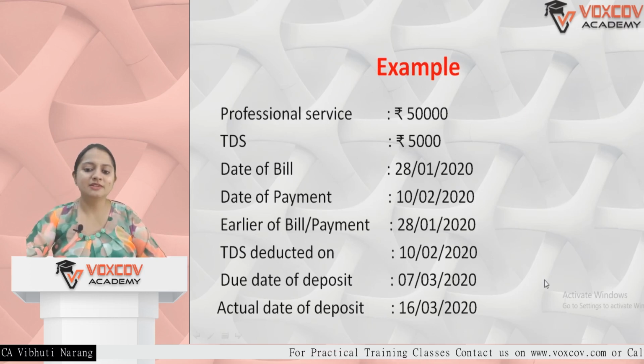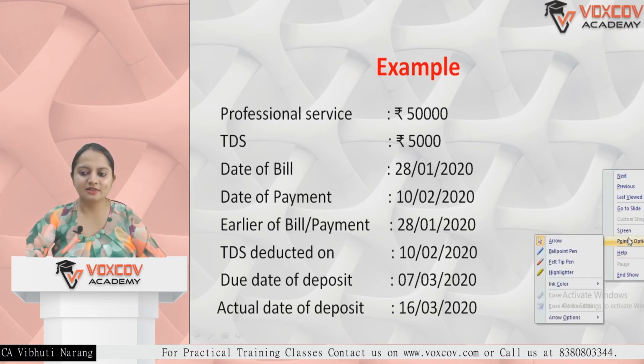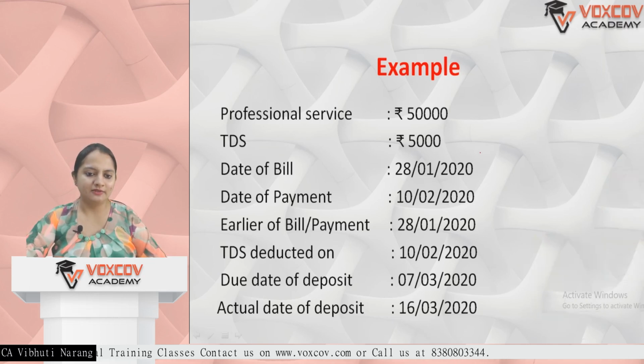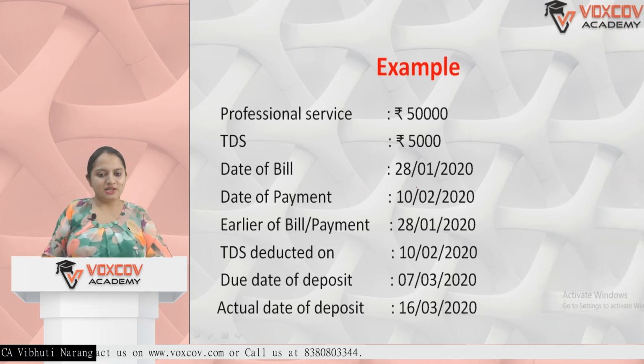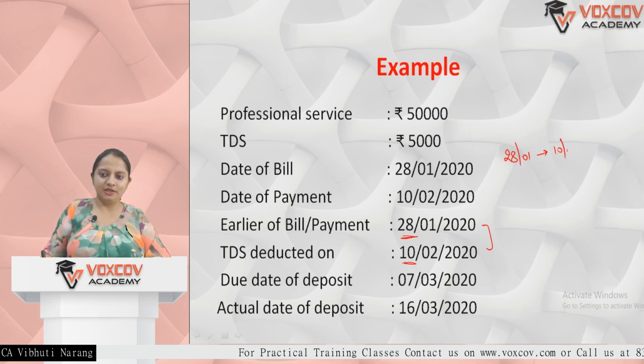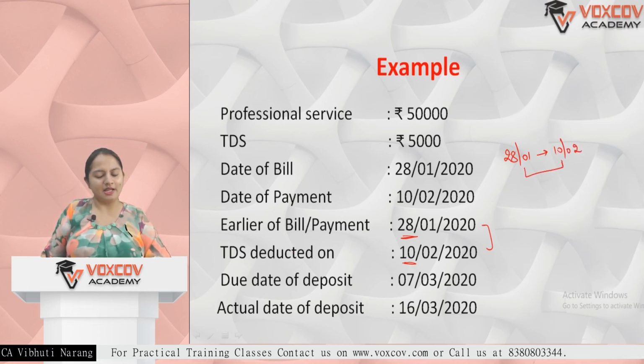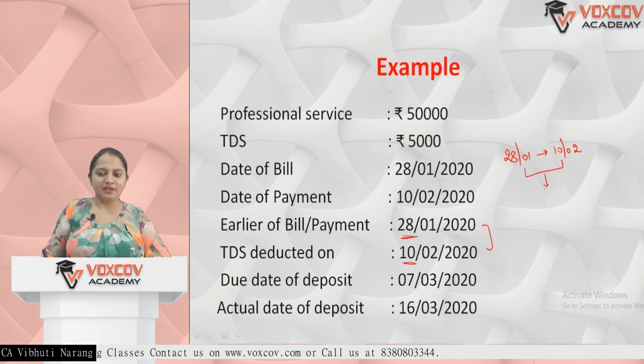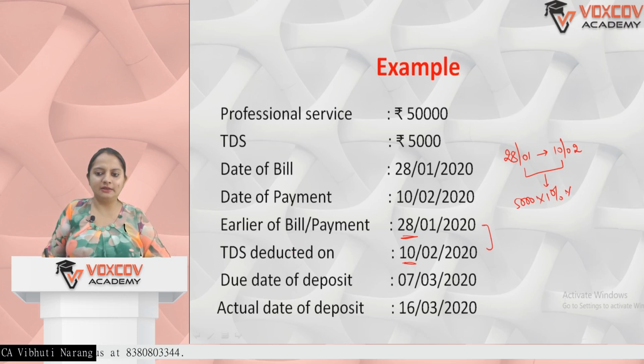For example, again we have the same example, we are continuing. The professional service 50,000, TDS 5,000. Date of bill is 28 January, date of payment 10 February. The earlier of bill or payment should be 28 January, but TDS is actually deducted on 10 February. So this interest we have already done, that is from 28 January to 10th February. Both the interests can be applicable simultaneously. It is not necessary that only one will be applicable. So 5,000 into 1% into 2 months, that is 100 rupees.